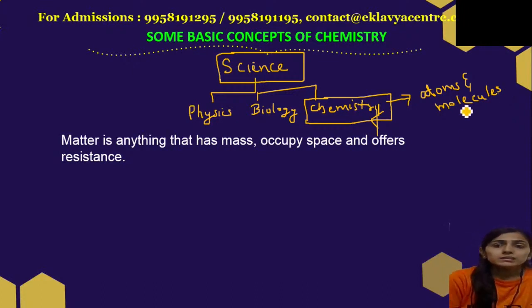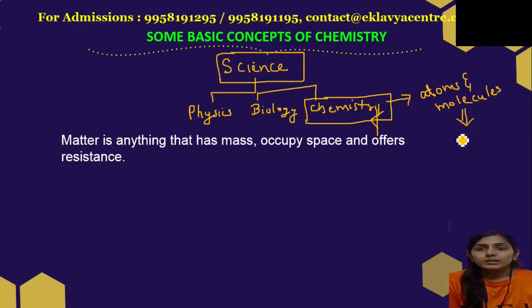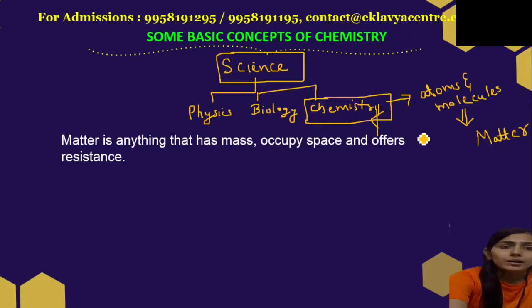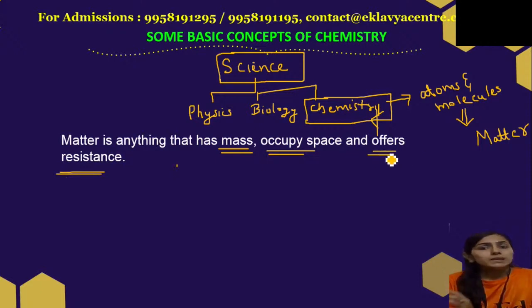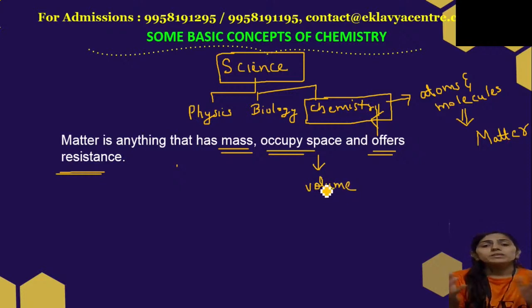Now, since chemistry is the study of atoms and molecules, and atoms and molecules combine together to form matter, chemistry is basically the study of matter. Now, what is matter? Matter is anything that has mass, occupies space, and offers resistance. In other words, anything which has mass, volume, and offers resistance.